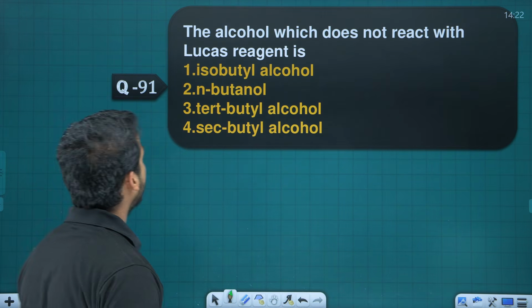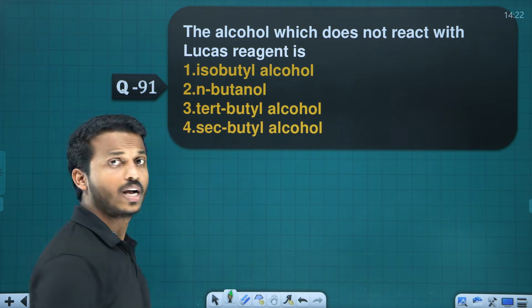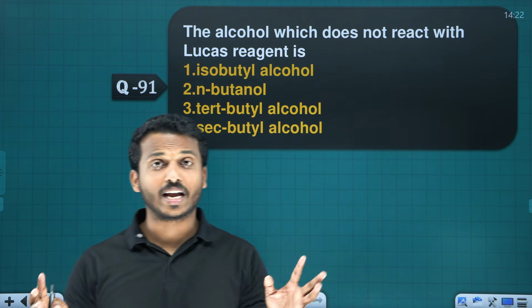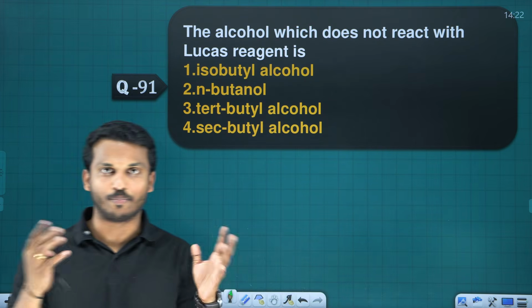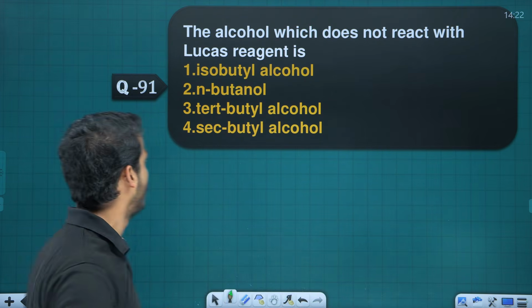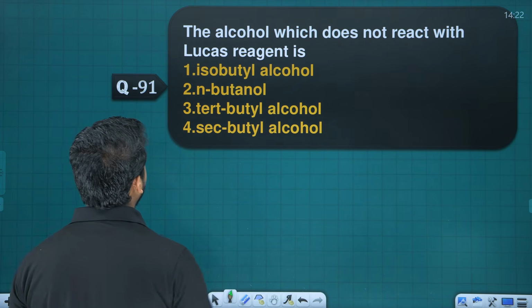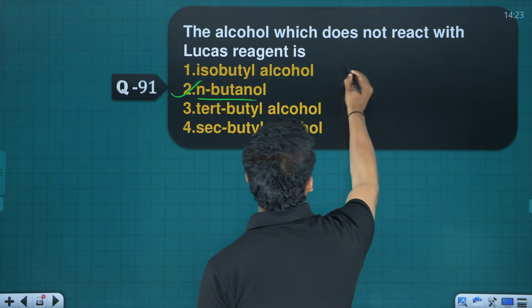Next one, the alcohol which does not react with the Lucas reagent. Tertiary alcohol immediately reacts. Secondary alcohol, after 5 minutes they give turbidity. Primary alcohol is the one not reacting at a normal temperature. So which is a primary alcohol? N-butanol. What is isobutyl, dear?